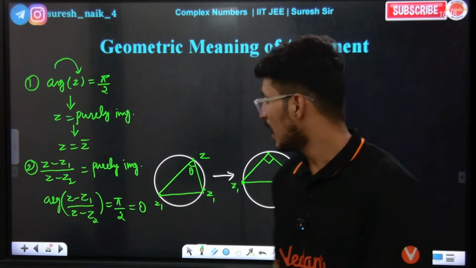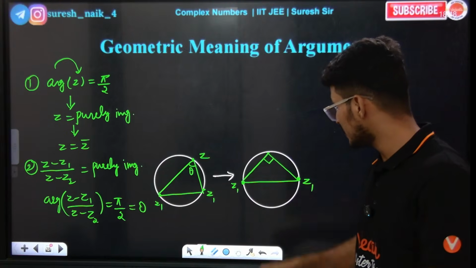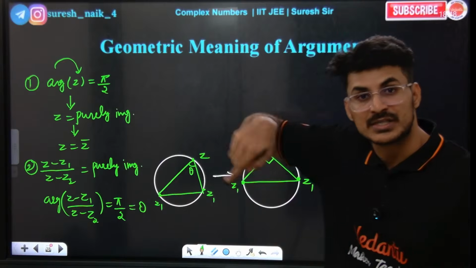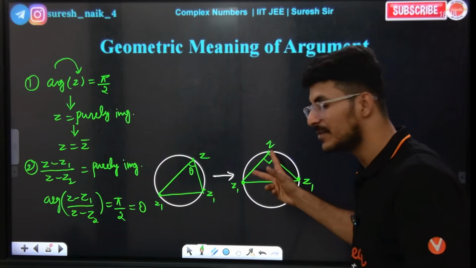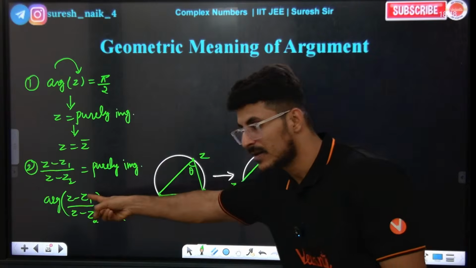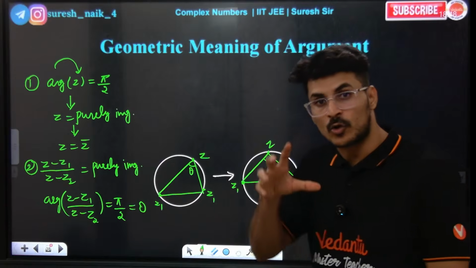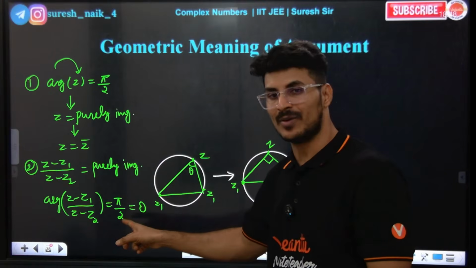Now the argument of this one and this one will be what? Z is basically the moving point on the circumference of the circle. In the distance, z minus z1 and z minus z2. If you divide this by this and find the argument of the complex number, 90 will come.